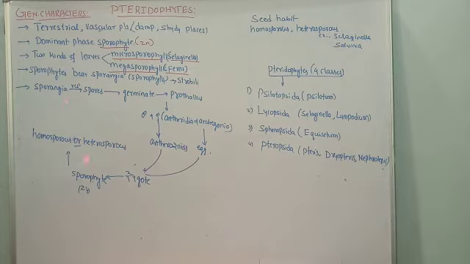This is the flow chart showing the life cycle or reproduction of pteridophytes. Generally, when we see the sporophyte, it produces sporangia. Sporangia form strobili. In the strobili, where the sporangia are present, each sporangium undergoes meiosis. Within a sporangium, what do we see? We see a number of haploid spores. How are the haploid spores formed? They are formed by reductional or meiotic division. So within the sporangia, spores are produced by the process called meiosis.